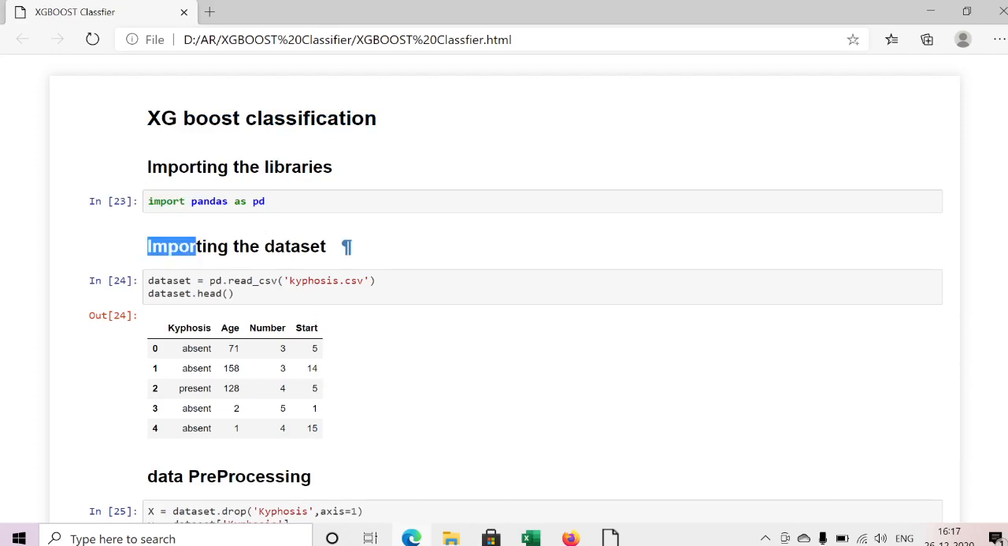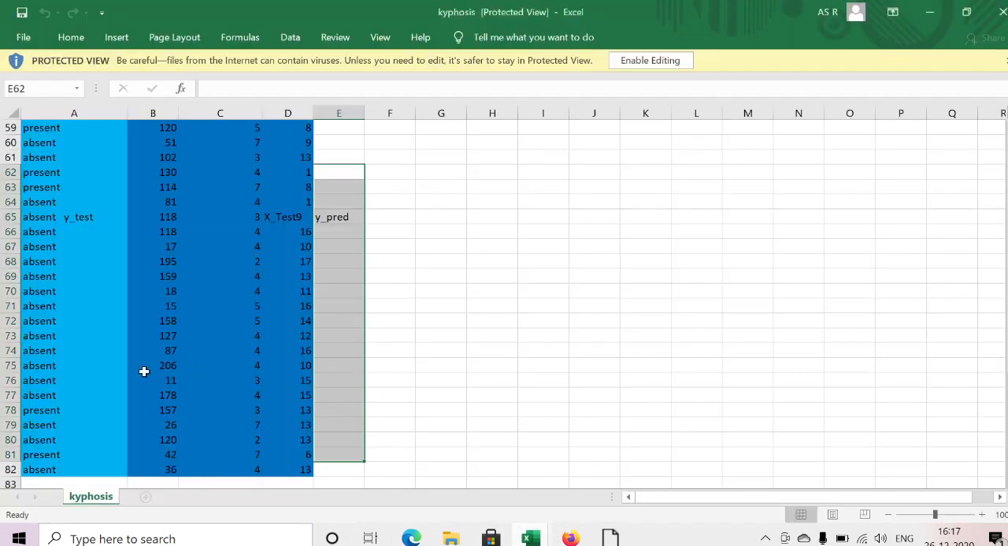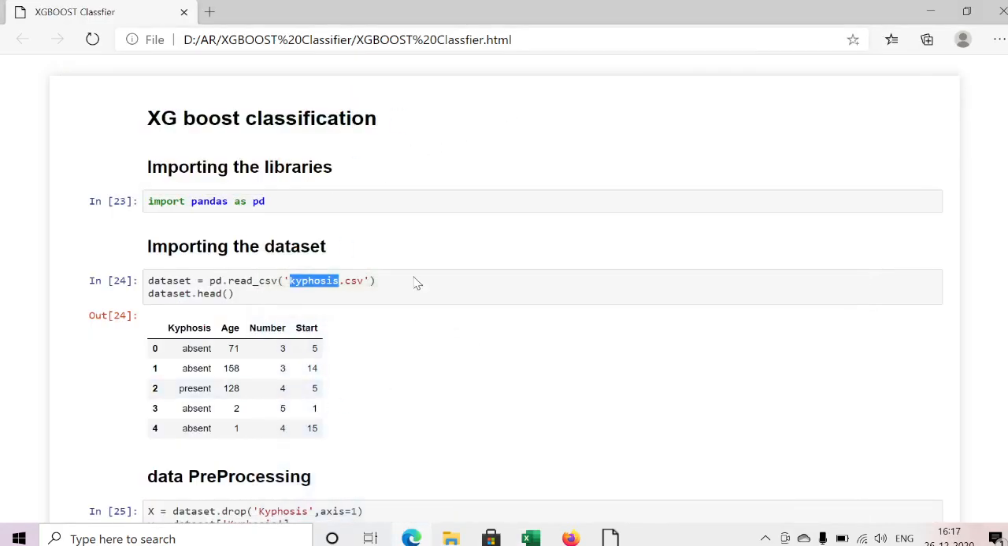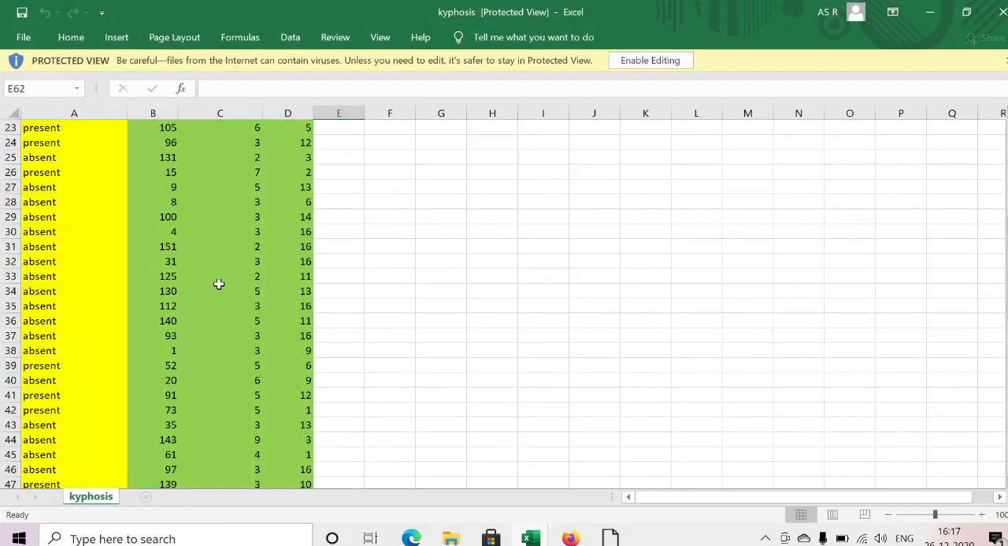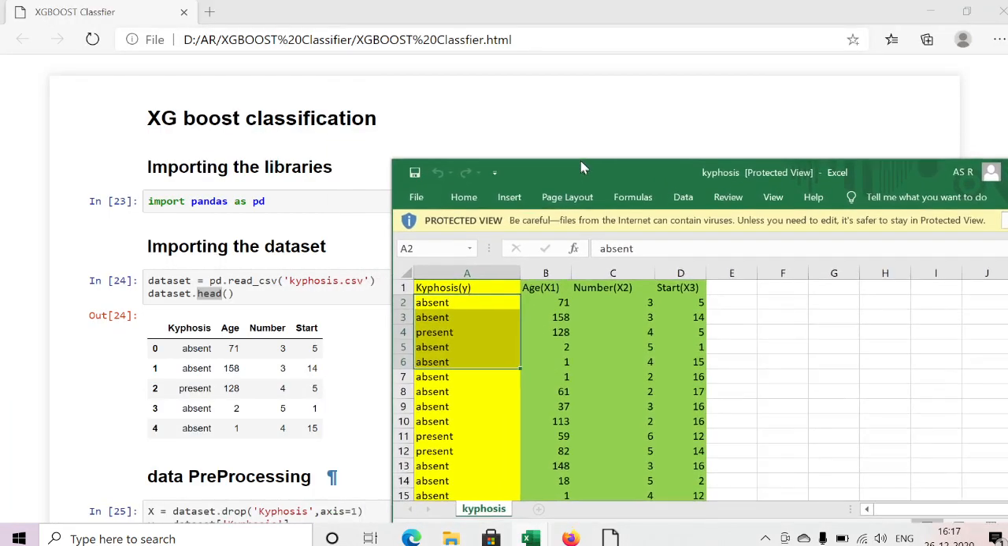Importing the data set. This is my data set: my object equals pd, the alias name of pandas, dot read_csv is a method. We can access our kyphosis CSV. This complete CSV I am accessing here, so that the complete four columns of data will be available in this data set object. If I display using dataset.head, it will display the first five records. We want to confirm using this command whether I am taking the exact data set or not.